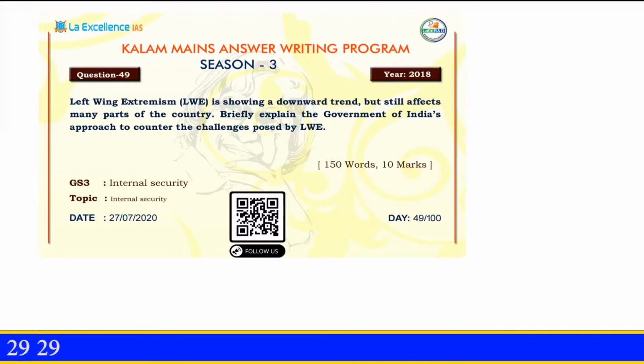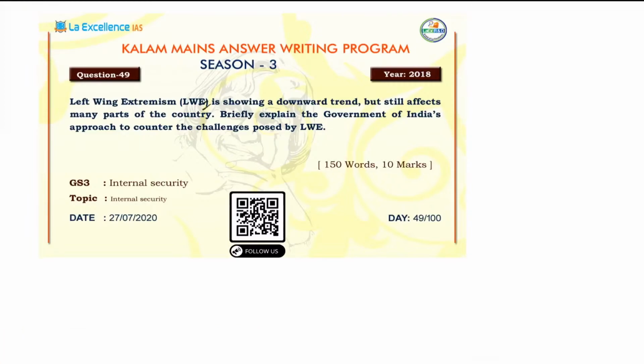Now I'll read out the question for you all. The first question, the one we are going to discuss today, is on left-wing extremism. So what is the question? Left-wing extremism is showing a downward trend but still affects many parts of the country. Now briefly explain the government of India's approach to counter the challenges posed by left-wing extremism. This is a 10-marker question, 150 words.